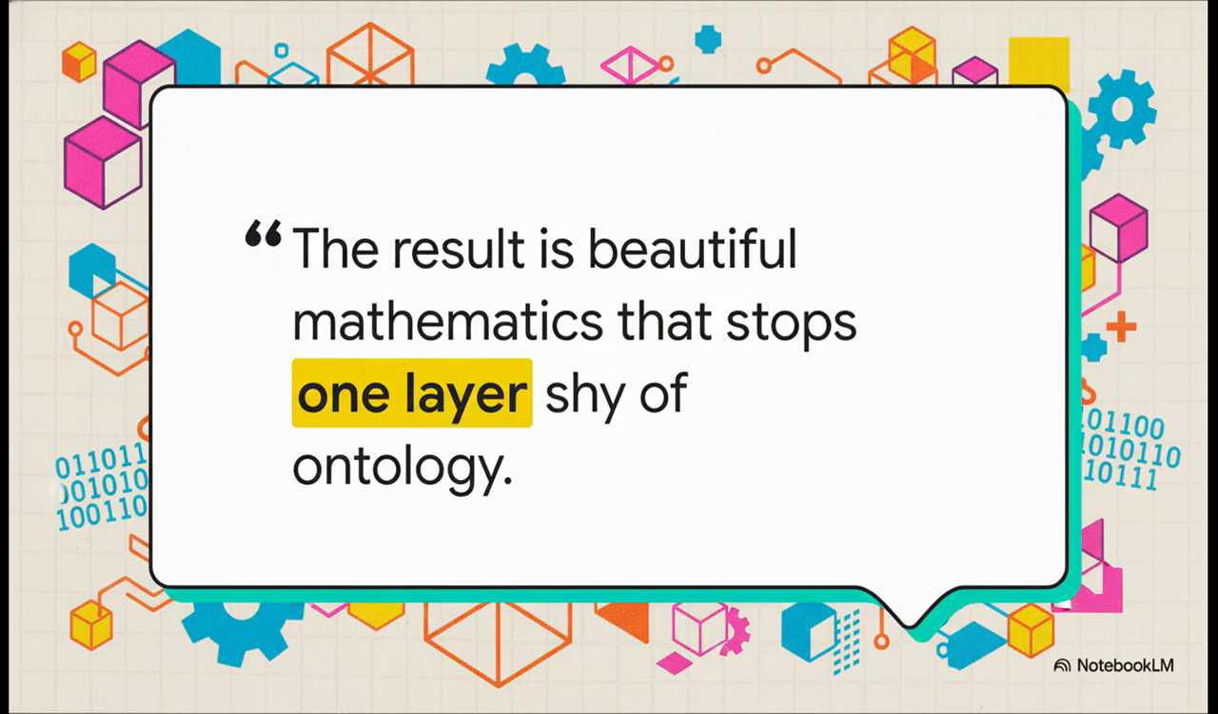So what does ontology actually mean here? Well, it's the study of what is, what actually exists. The classical theory is elegant, for sure, but it's pure abstraction. It describes relationships, but it doesn't describe a world that you can physically build. It's a blueprint with no ground to build on.